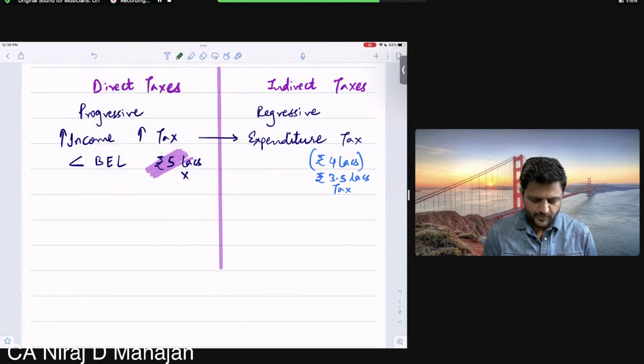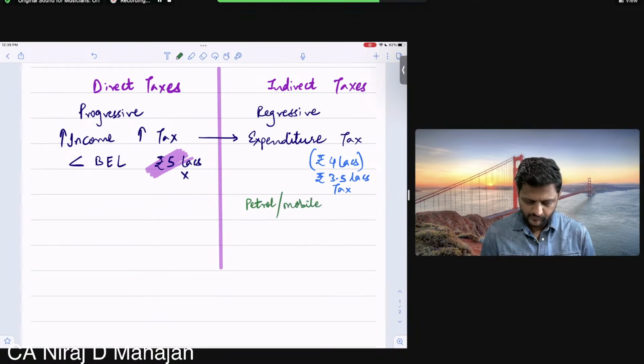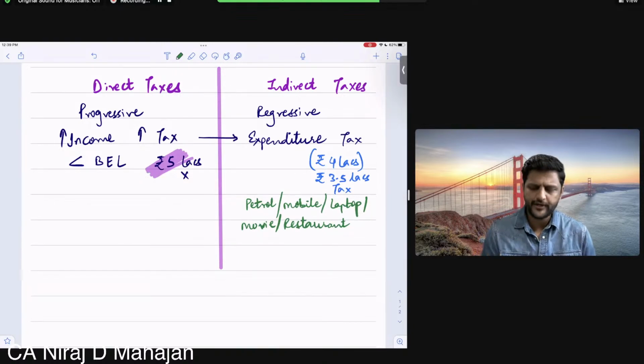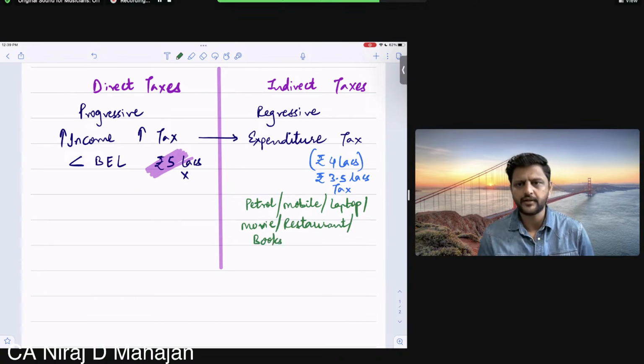Whenever you spend on petrol, let us say out of your pocket money or from the family, then mobile recharge, you bought a laptop, then you go for a movie. Then the main important expenditure I did not discuss, restaurant. These may be your day-to-day or regular expenses, or even stationery or books, your sketch pen.